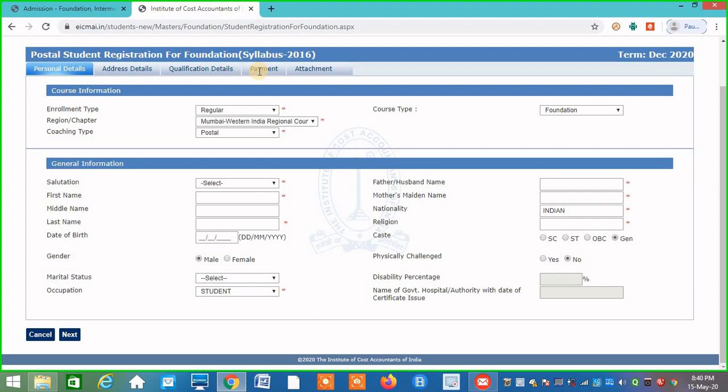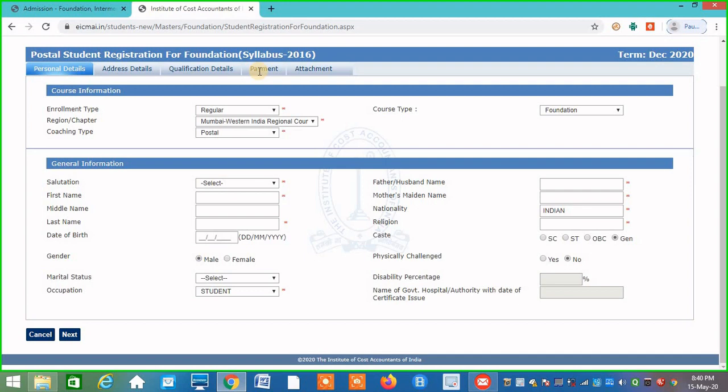I'll suggest you go through debit card because it's easy. You just have to keep your ATM card ready with you. Your PIN is mostly not required. Nowadays it's done through OTP. The OTP will be sent to your registered mobile number, the number you put here, and you have to put that OTP in the form.